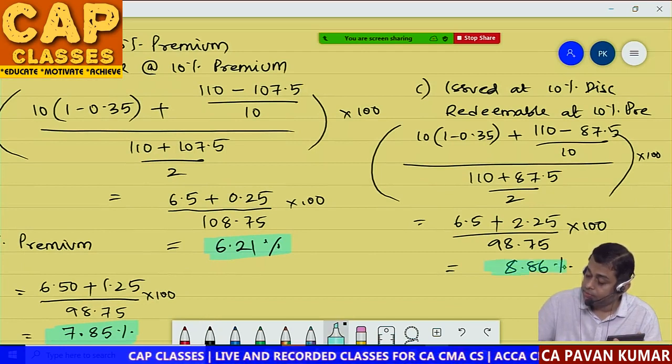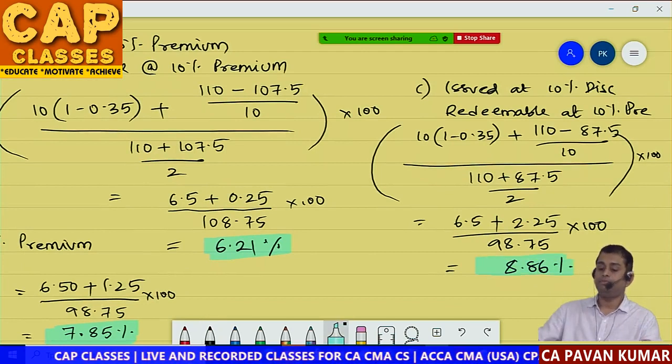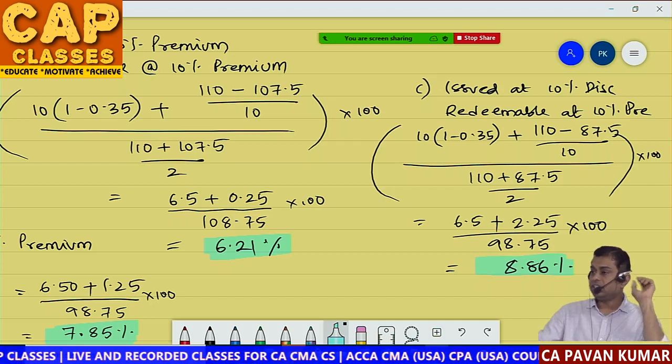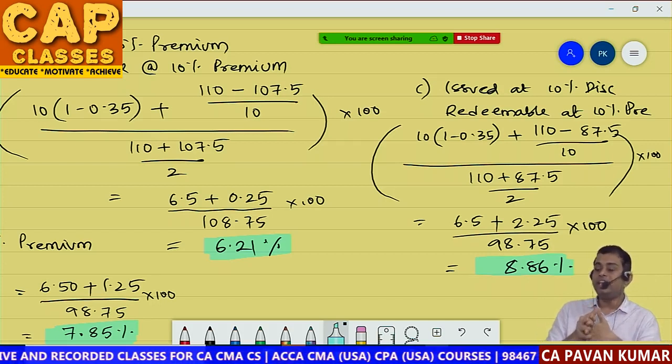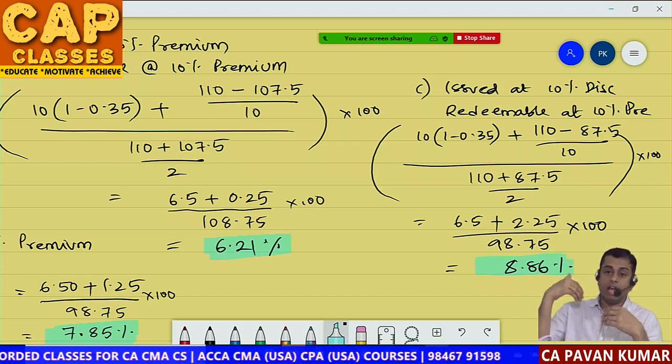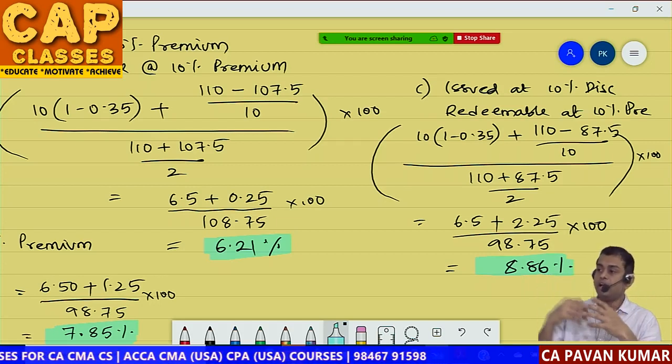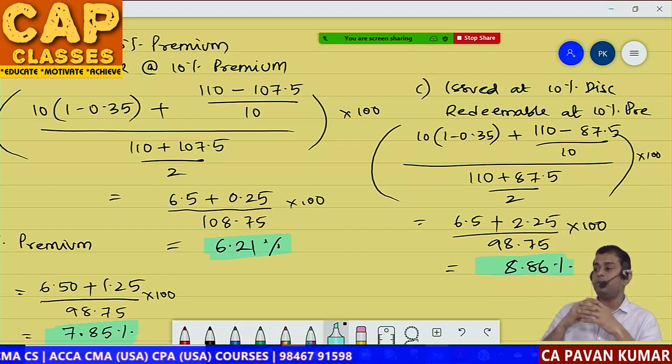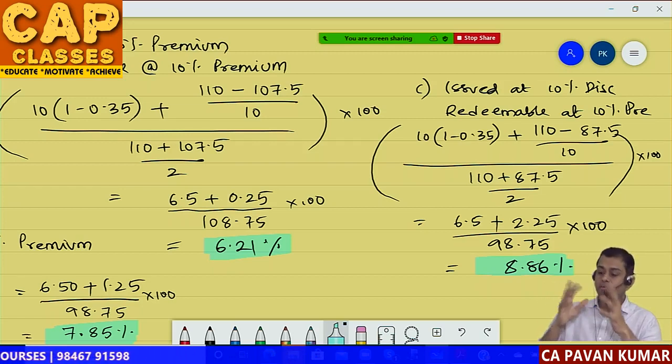This is the answer. So you are done with that? Any doubts in this? We have solved one problem in three different situations: debentures issued at par, debentures issued at 10% premium, debentures issued at 10% discount. Three situations we have done. Is that clear? So how many of you got these answers?